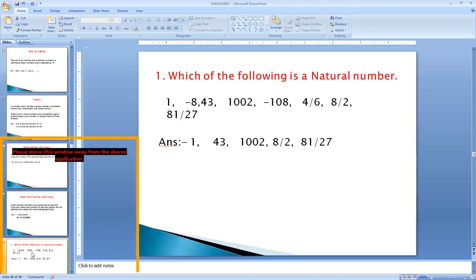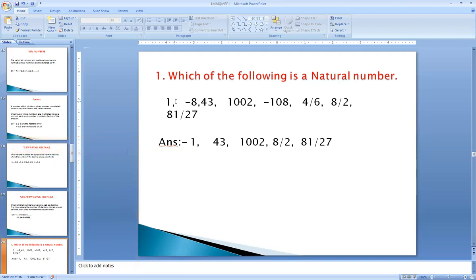Let us see this question which can be asked for 2 marks. Which of the following is a natural number? Some numbers are given: 1, minus 8, 43,002, minus 108, 4 by 6, 8 by 2, 81 by 27. Among these we have to select; if a fraction gives an exact number, then it is also a natural number.